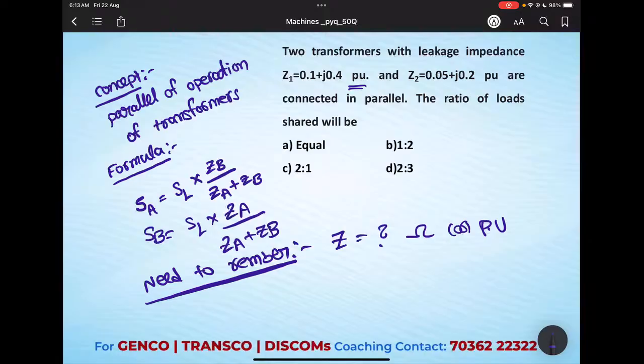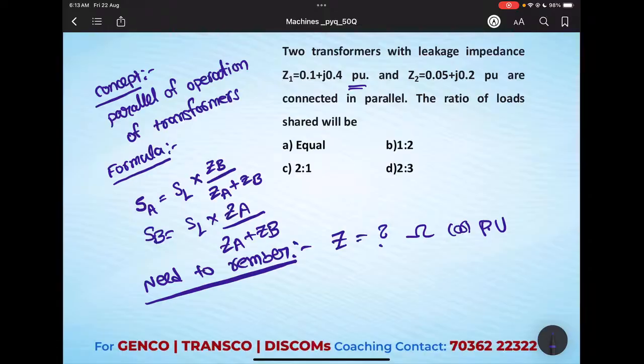But if it is given in per unit value, we need to convert it into a common base. We might have studied in power systems the conversion of per unit to ohmic value and ohmic to per unit value, so we will discuss that in the upcoming subjects. For the time being, just remember, if it is an ohmic value, you can substitute directly. If it is a per unit value, we need to convert to the ohmic value and then substitute. Okay. So for a given problem, no need of this much calculation.